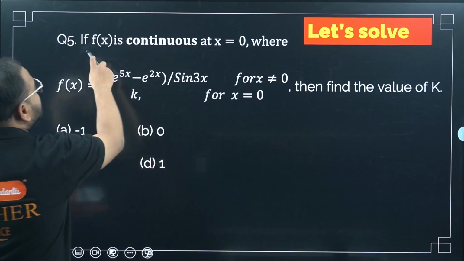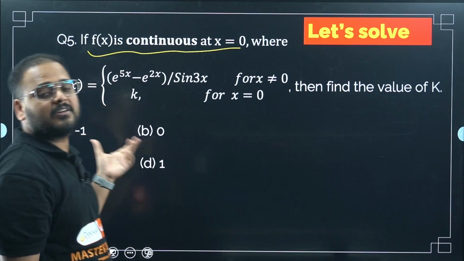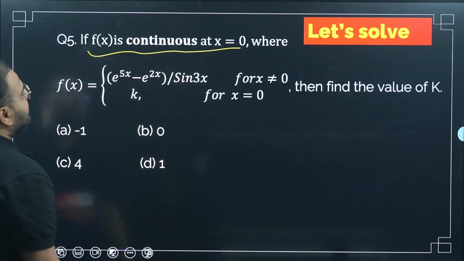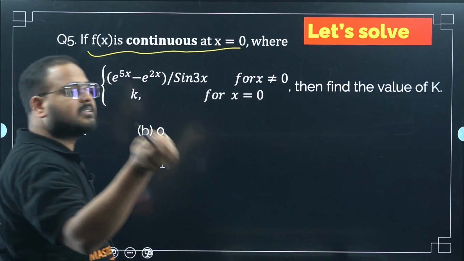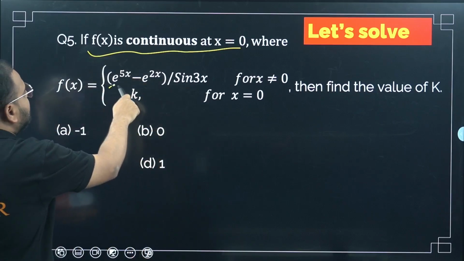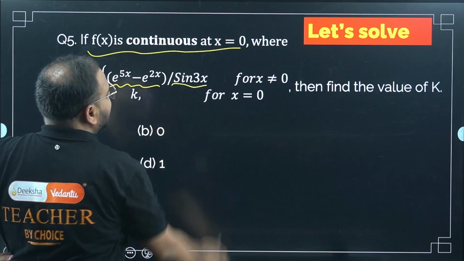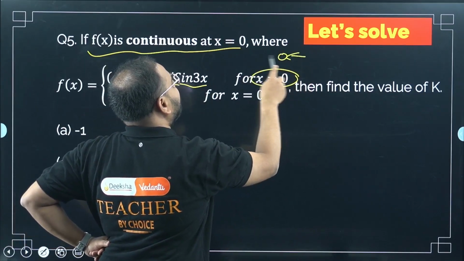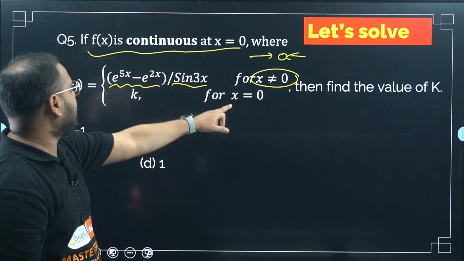f(x) is continuous at x equals 0. Now here we are using the f by g form. We'll not use it directly, but you'll see how I'm trying to use the limits for f and g separately. So my function is e power 5x minus e power 2x upon sine 3x for x not equal to 0, which means I can approach 0 from right and left, so for both L1 and L2 I have to use this function only. For x equal to 0 it is k.